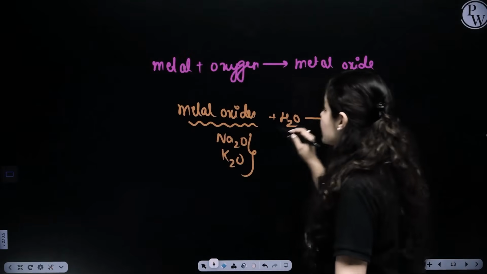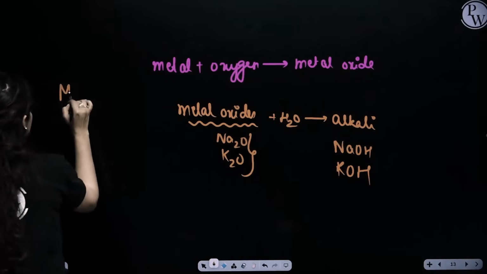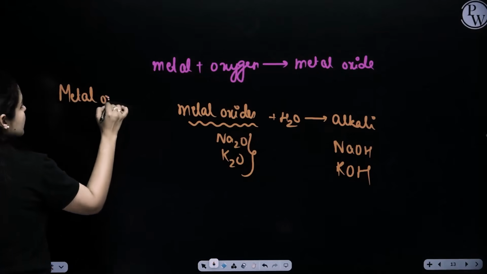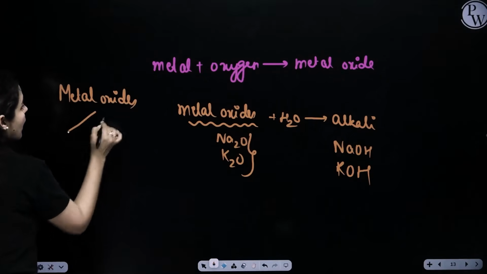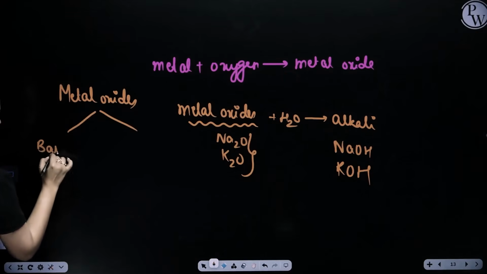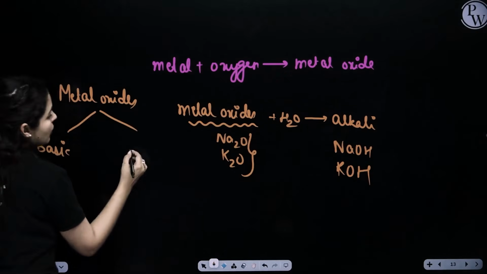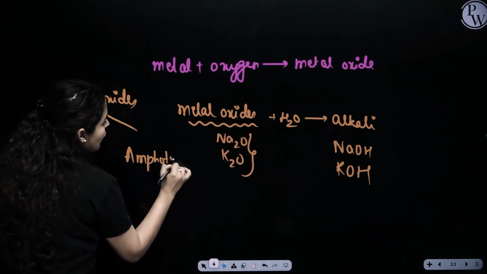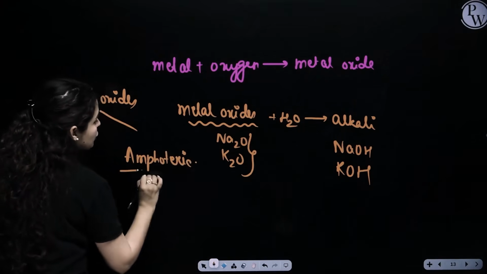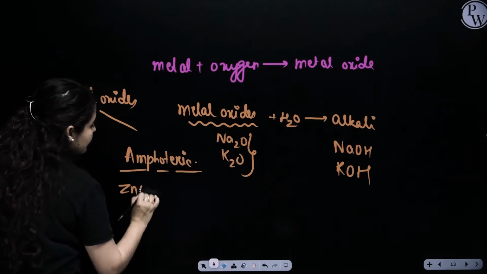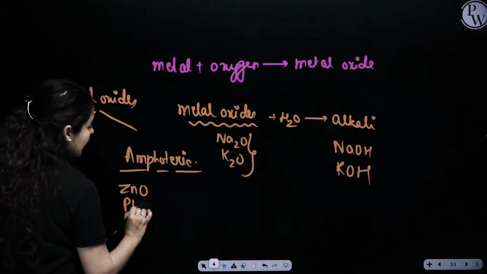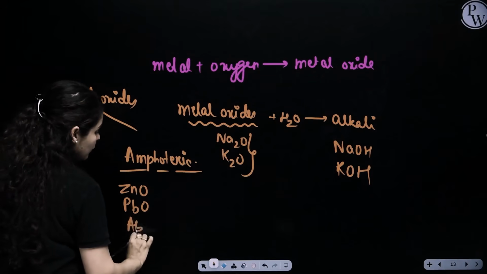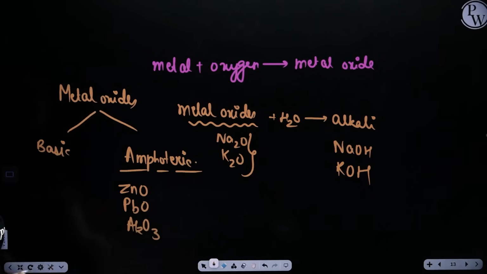Metal oxides are mostly basic in nature, but some of the metal oxides are amphoteric in nature. What does amphoteric mean? Which can react with both acid and base. Like for example, zinc oxide, lead oxide, aluminium oxide, and so on.